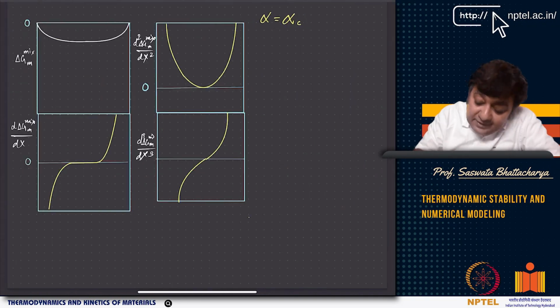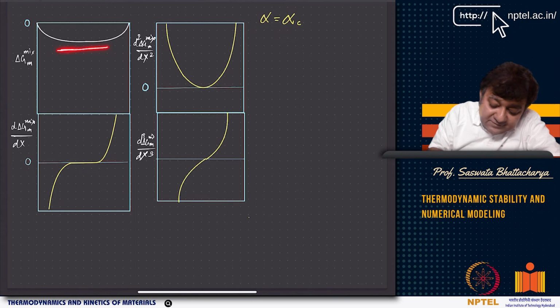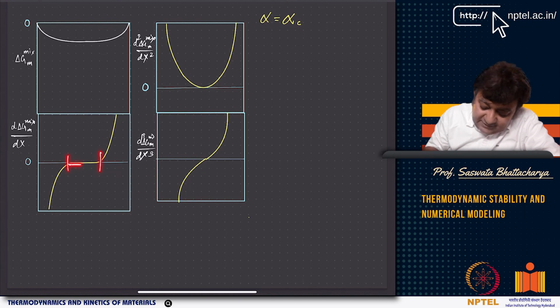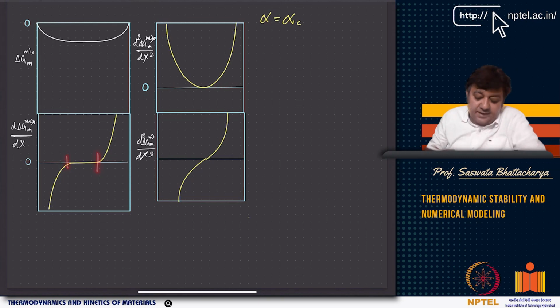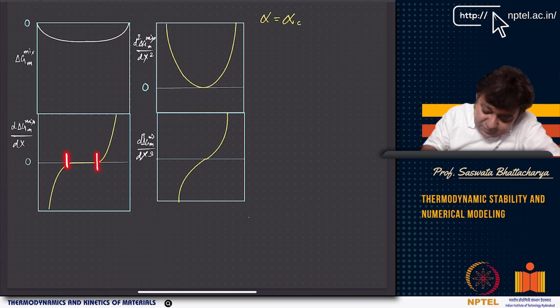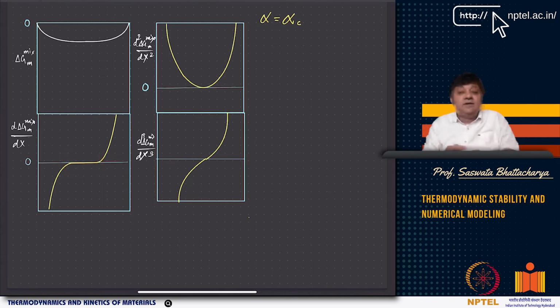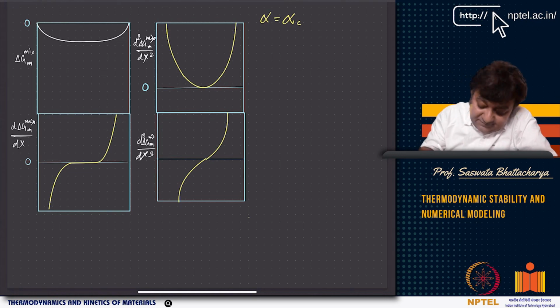Now if you look at alpha equal to alpha C, as I told you, this becomes very flat, and you have this type of curve where it extends. It's not exactly 0.5, it can be here, it can be here. These are the points, it varies between 0.21 and 0.79. By the way, this defines your negative curvature region, between these 2 points. So you can calculate what these values will be. These 2 endpoints tell you the confines of the negative curvature. This is the negative curvature.